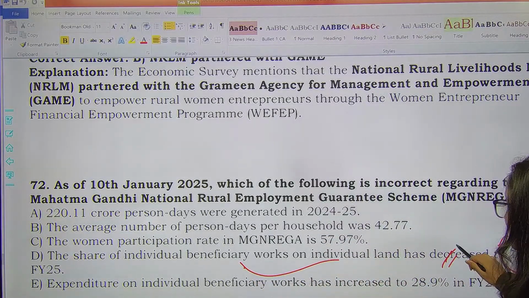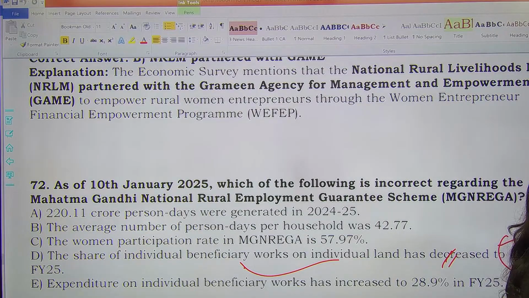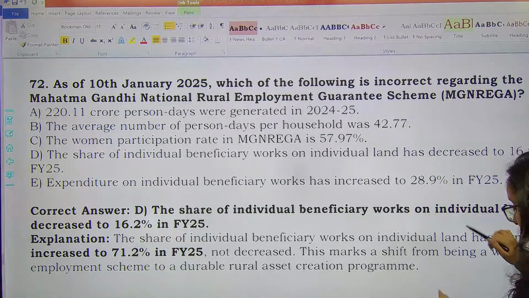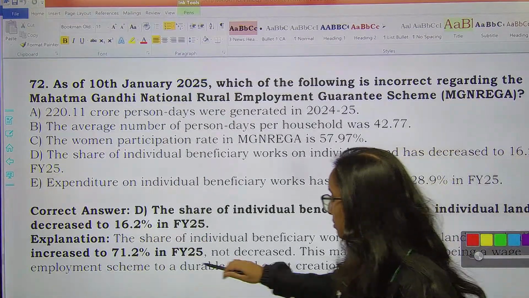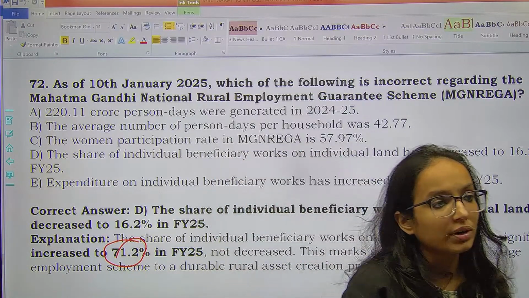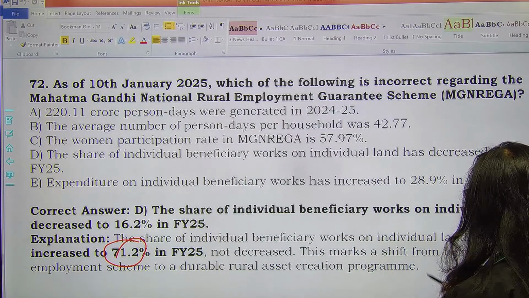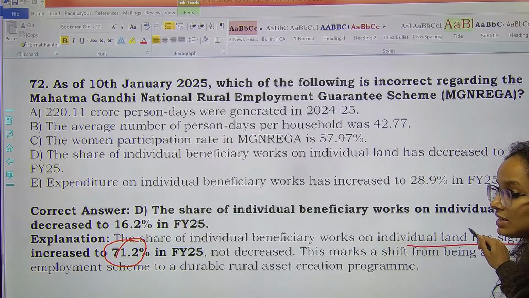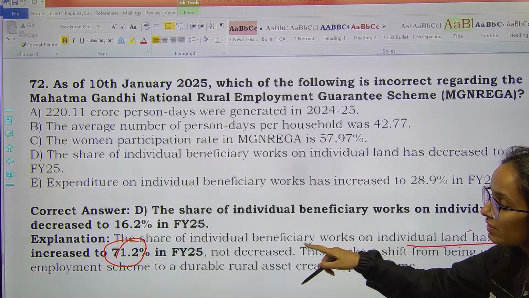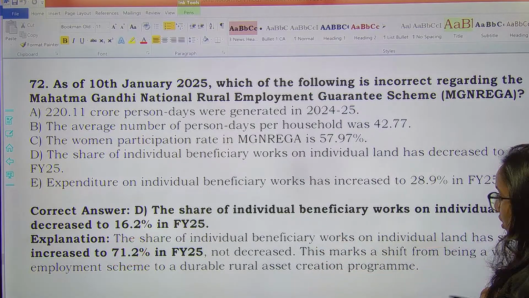No, it has actually increased. I don't remember how much, but it has increased, right? Yes, it has, remember, to 71.2. It has not decreased. So the share of individual beneficiary workers on individual land has significantly increased under MGNREGA to 71.2%. It has not decreased.